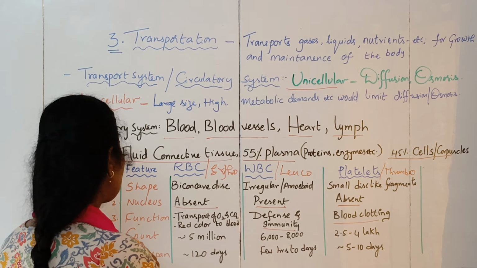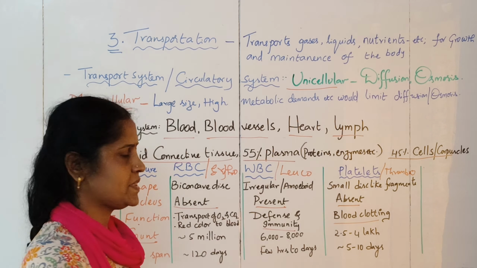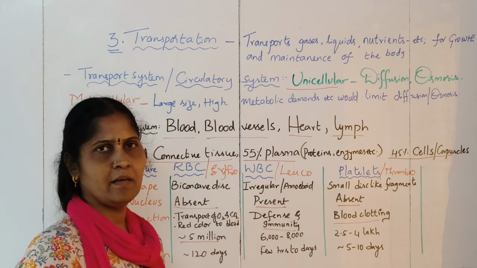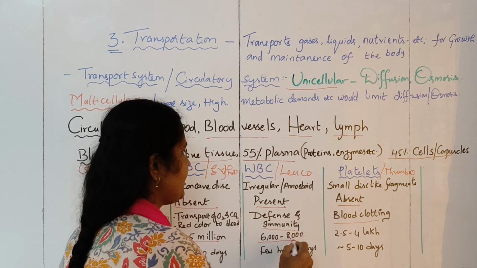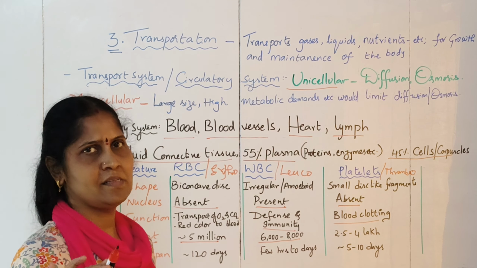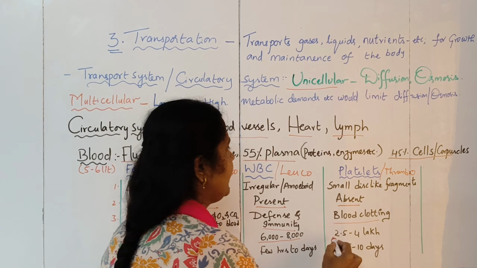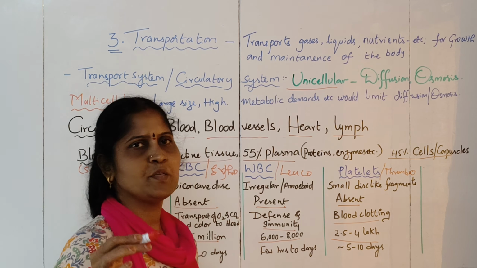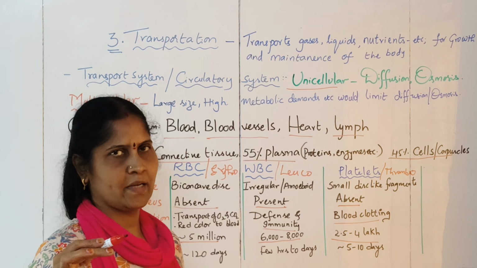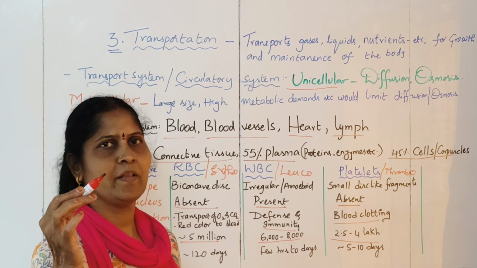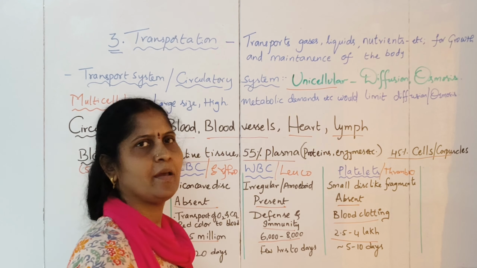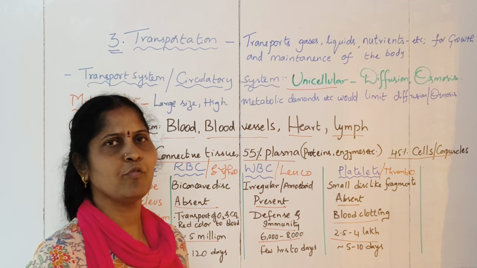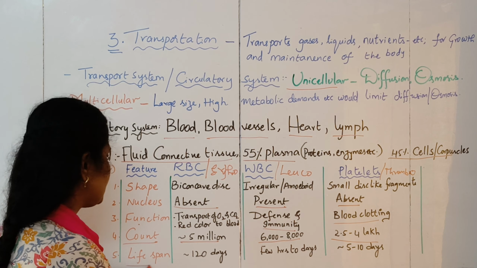Next, coming to the count, the number, how many of them are present. RBC are up to 5 million. They are actually more in males compared to females. Then WBC are 6,000 to 8,000 cells per cubic mm of blood. And here you have your thrombocytes, which will be 2.5 to 4 lakhs per cubic mm. So in the case of dengue and all, the platelet count would fall below 2.5 lakhs, even below 70,000. Then next, coming to the lifespan.